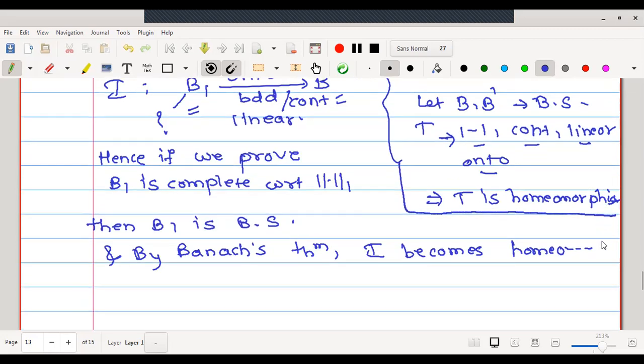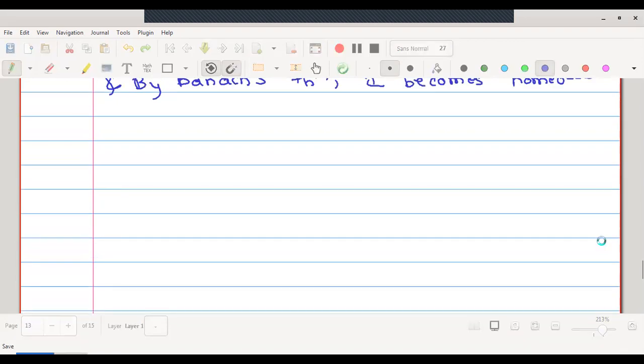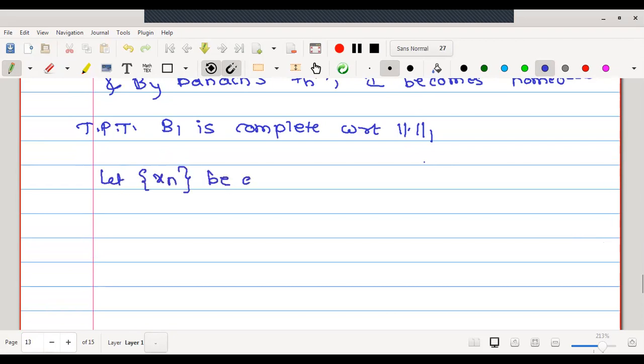Now the last step we will follow is to prove that B1 is complete under the norm 1. Therefore, let us start to prove that B1 is complete with respect to norm 1. For that, let us start with a Cauchy sequence in B1 and we will try to prove that it is going to converge in the same space. Therefore, let us start with Xn be a Cauchy sequence.